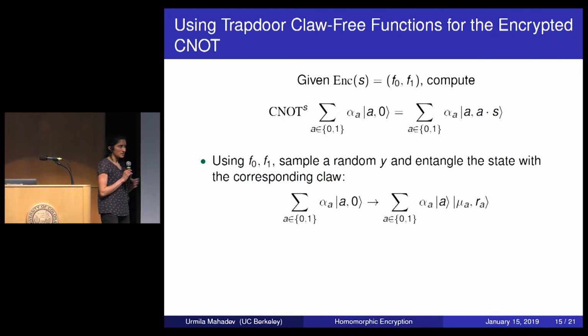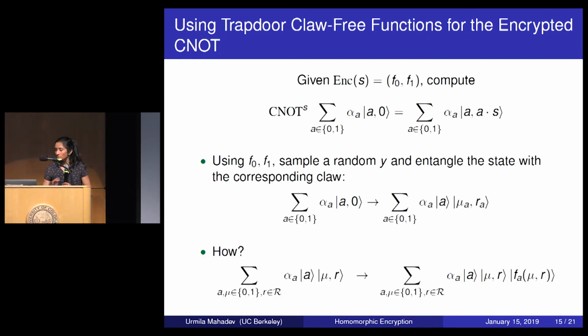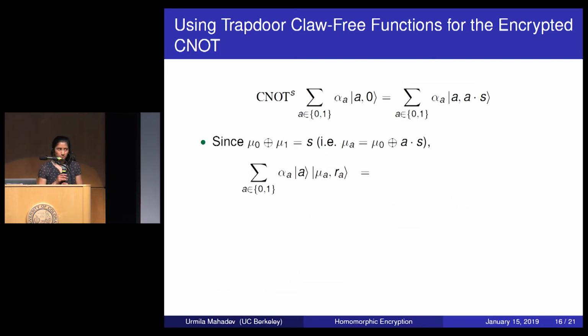So this is done in the same way. He creates a uniform superposition over the domain. He applies the function in superposition. He measures the output of the function. And now he just has the input state entangled with the claw. And I claim that this essentially completes the encrypted CNOT operation. And here's why. So remember, a trapdoor claw-free encryption hides the bit s in the XOR of each claw.